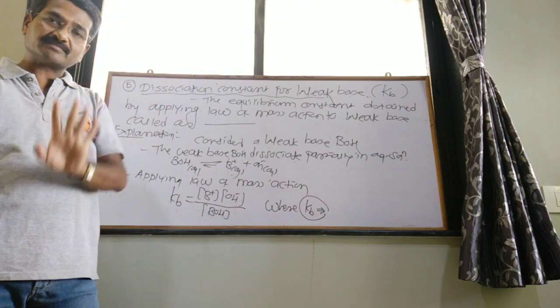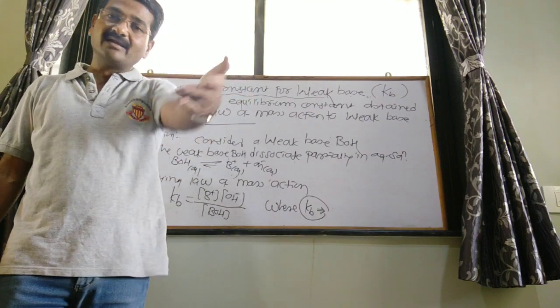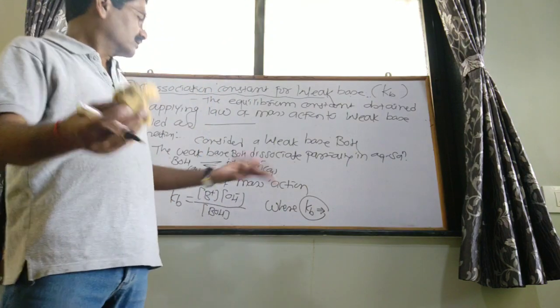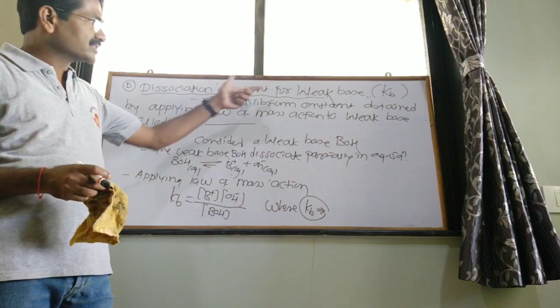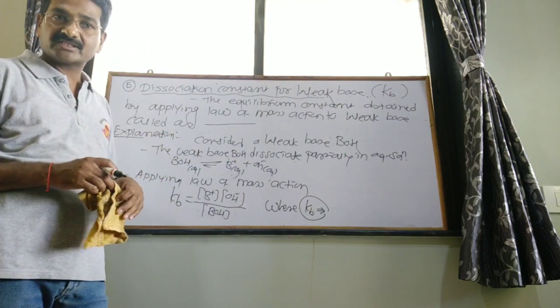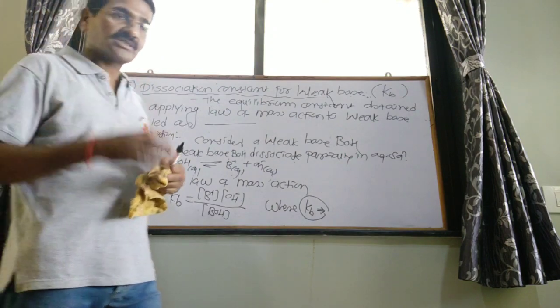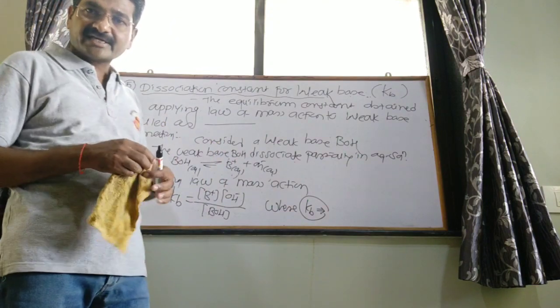Weak acid and weak base dissociation constants are applicable for the Ostwald dilution law. In the next period, we will study the Ostwald dilution law, and for that purpose these two terms are required: weak acid dissociation constant and weak base dissociation constant. After that, see the last term, neutralization reaction.